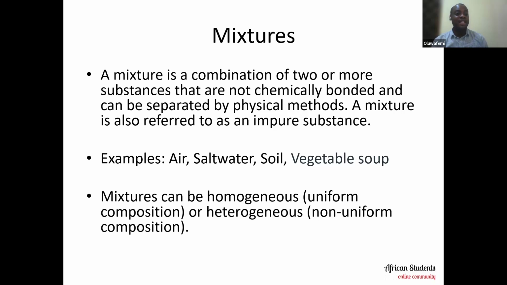Homogeneous mixtures are mixtures that have uniform composition, whereas heterogeneous mixtures, on the other hand, have non-uniform composition. Their composition is not uniform. For homogeneous mixtures, their composition is uniform. We'll talk more about homogeneous and heterogeneous mixtures with examples in the next slide. So let's look at it together now.